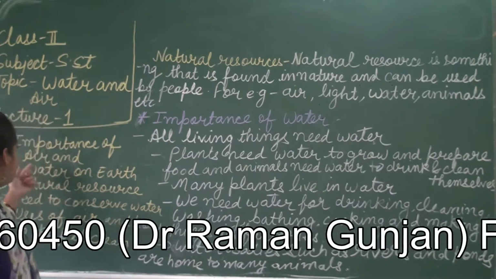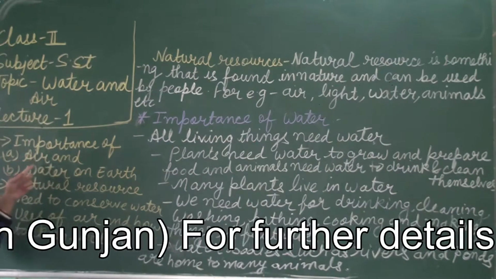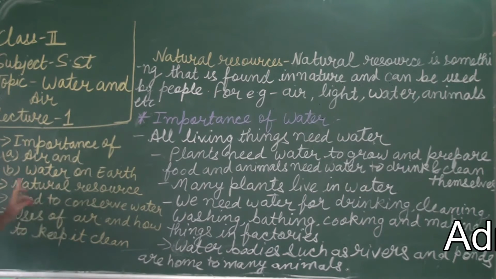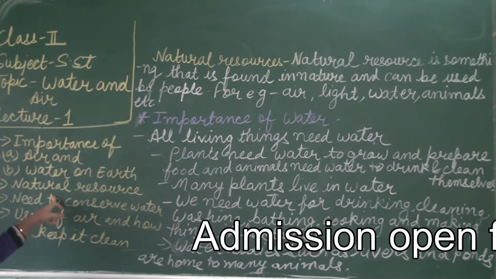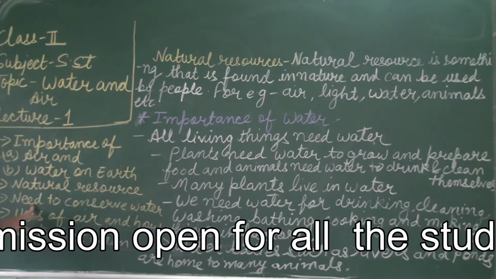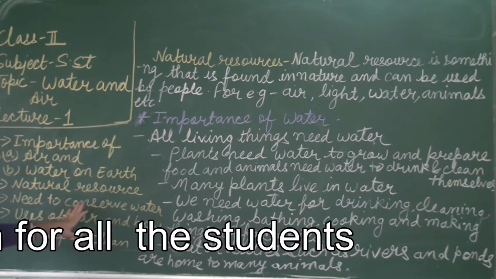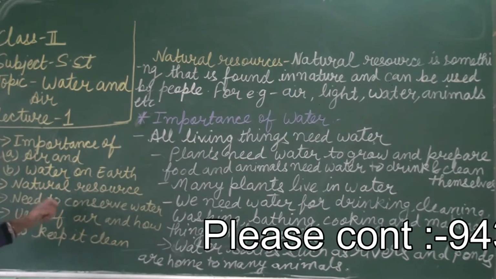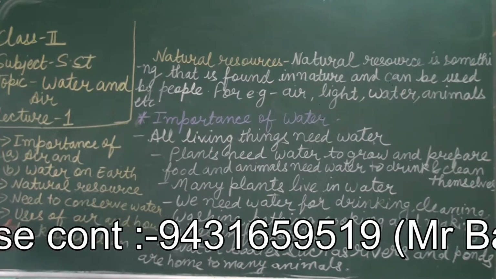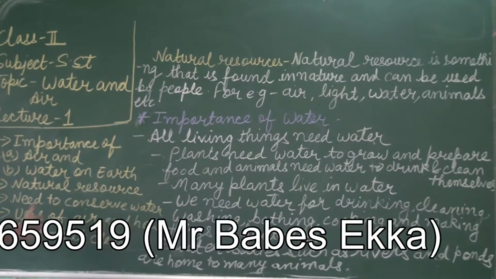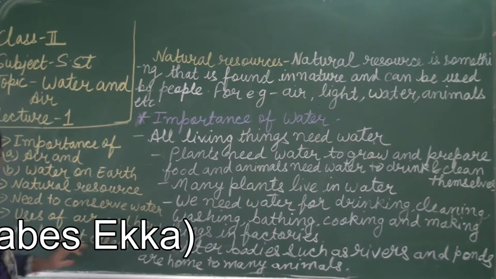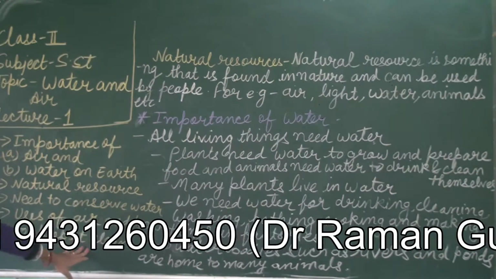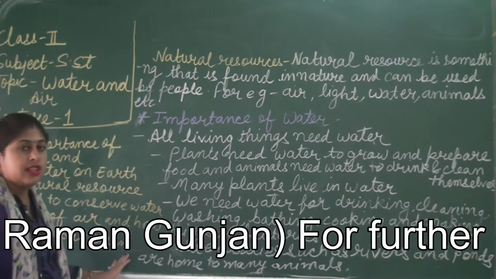First point is the importance of air and water on earth. Second point is natural resources. What is a natural resource? Third point is why do we need to conserve water? Conserve means to save water. Why do we need to save water? And the fourth point is uses of air and how to keep it clean.